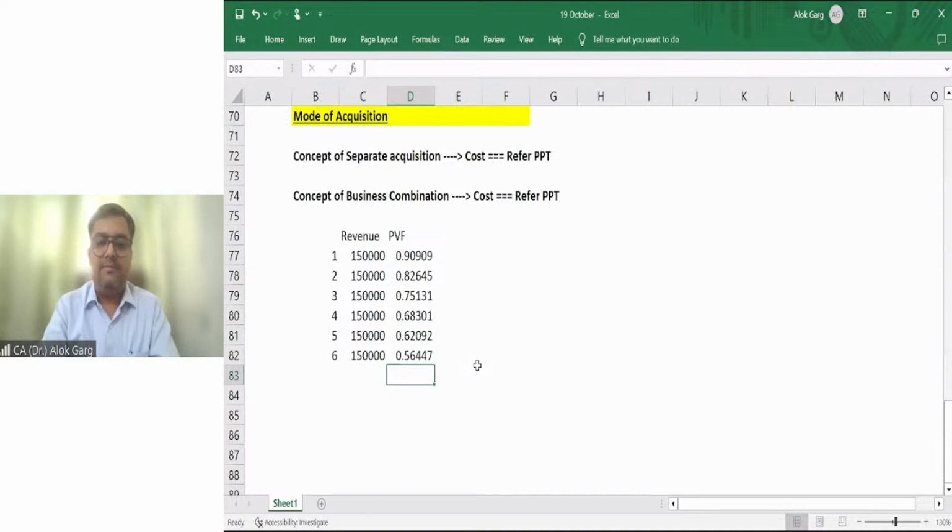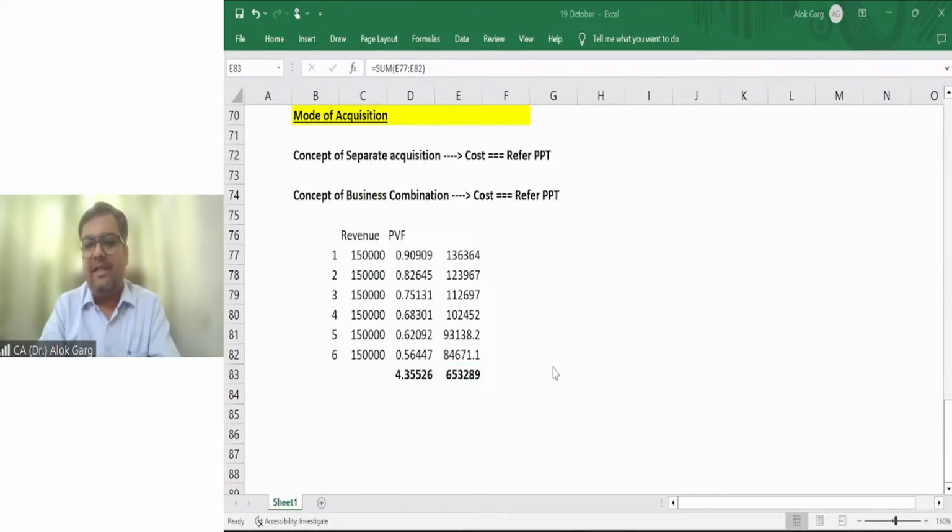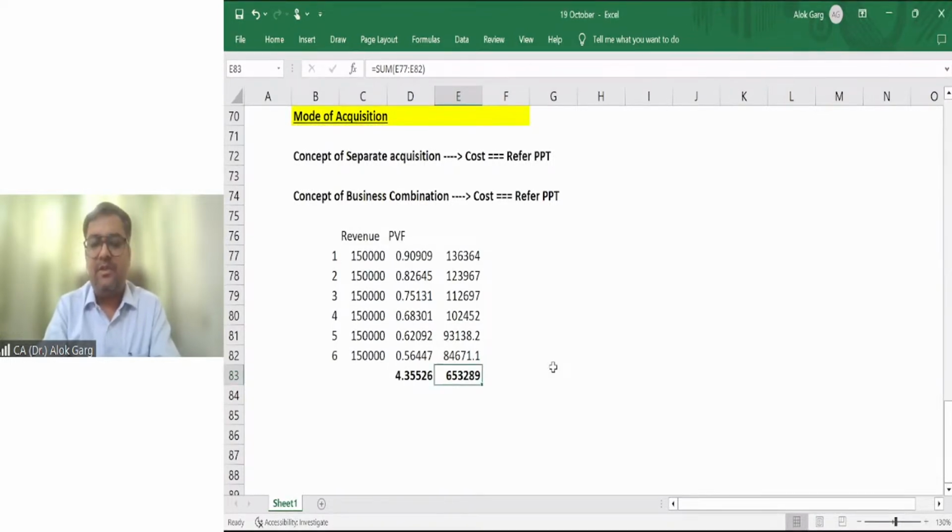The total is my present value factor. If I multiply this, what is the present value of the next 6 years' revenue? I have got a value of 653,289. You can see here 653,289, or I can say 6,54,000.